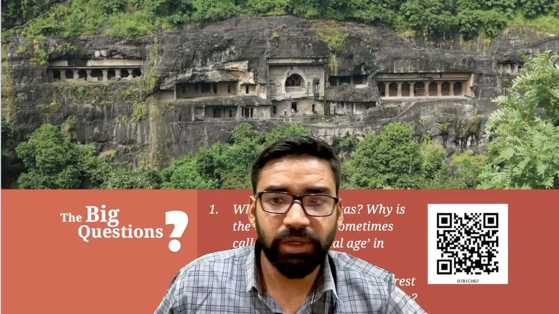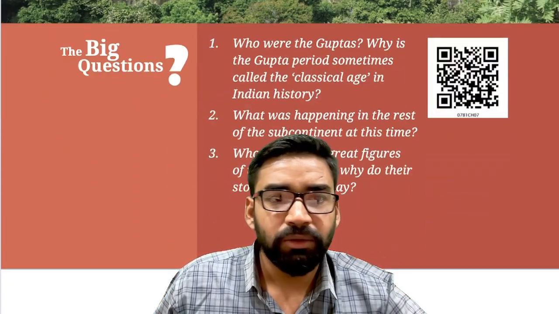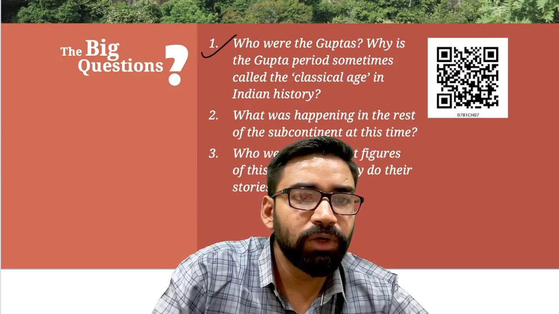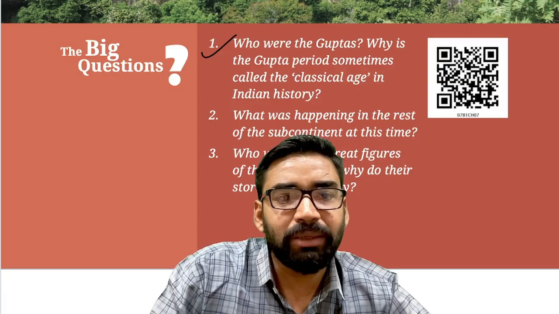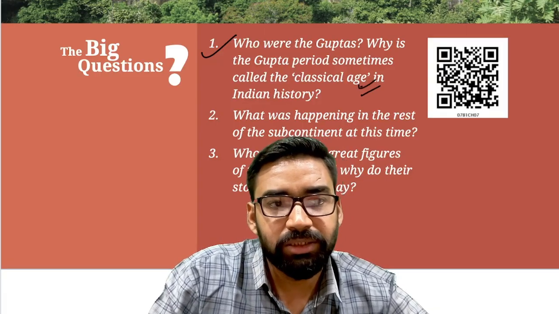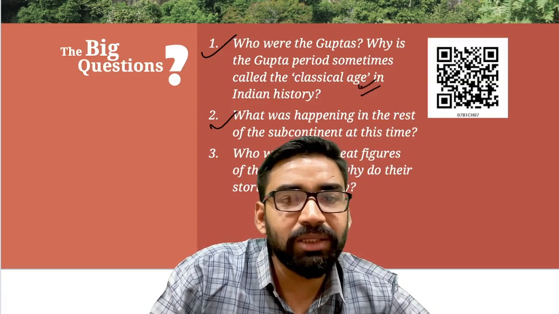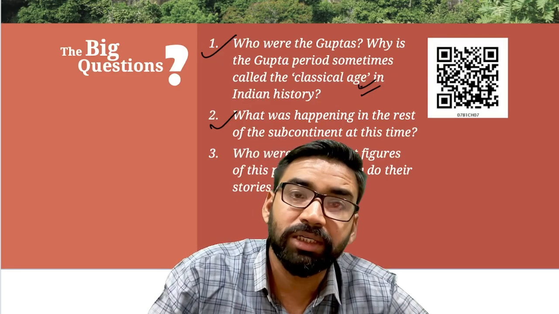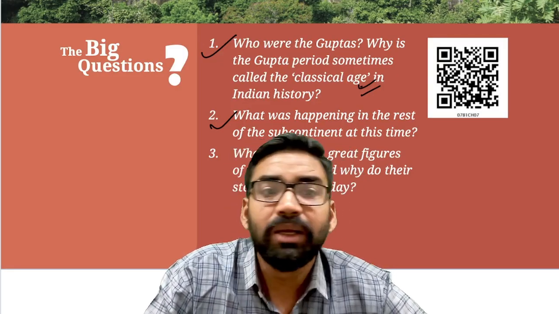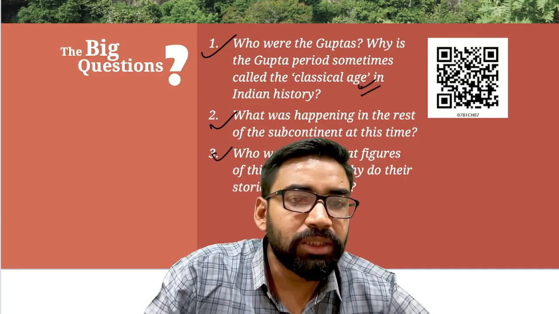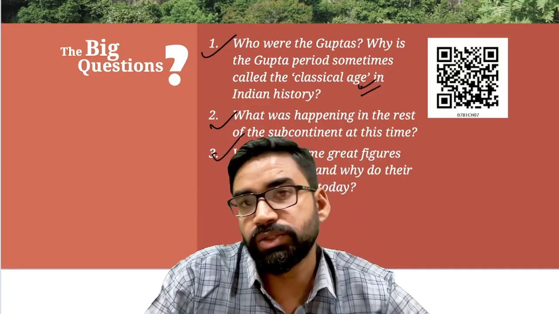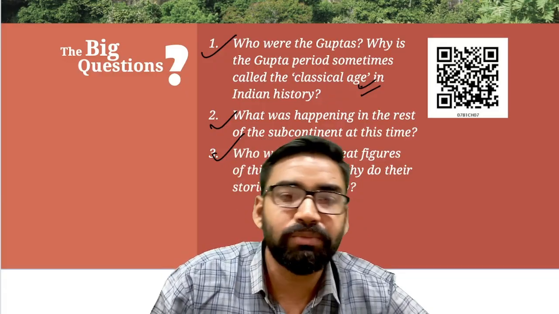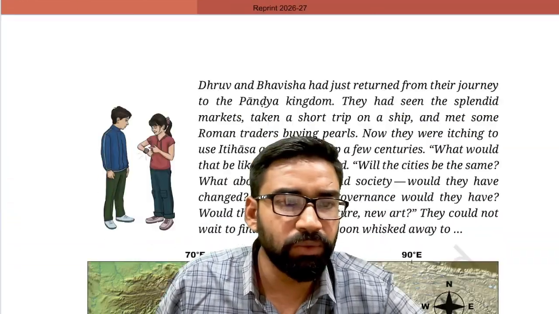As you can see here on your screen, first we need to understand who were Guptas and why the Gupta period is sometimes called the classical age. Second, what was happening in the rest of the subcontinent at this time. As I have said, in the Deccan region the Vakatak dynasty was there, and in extreme South India, Pallavas came into the picture. Then third, who were some great figures of this period, like important Gupta rulers, and why do their stories matter today? So these things we are going to discuss.